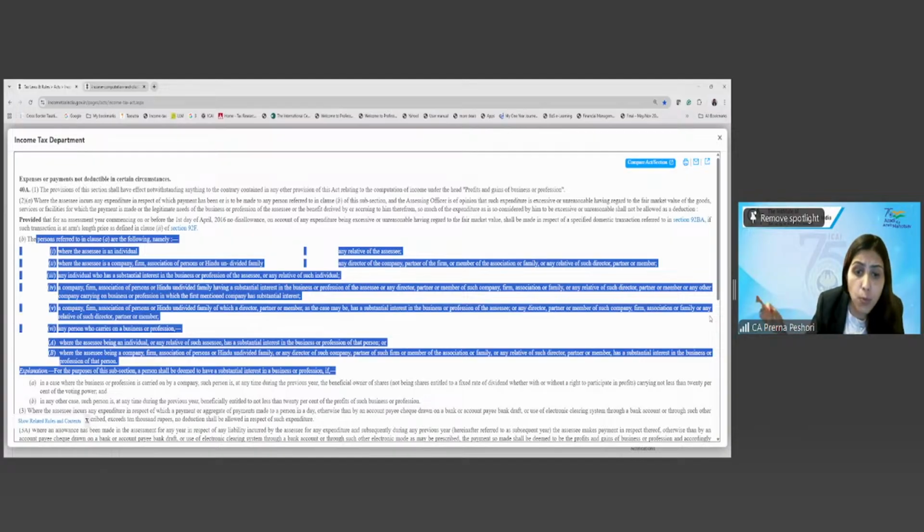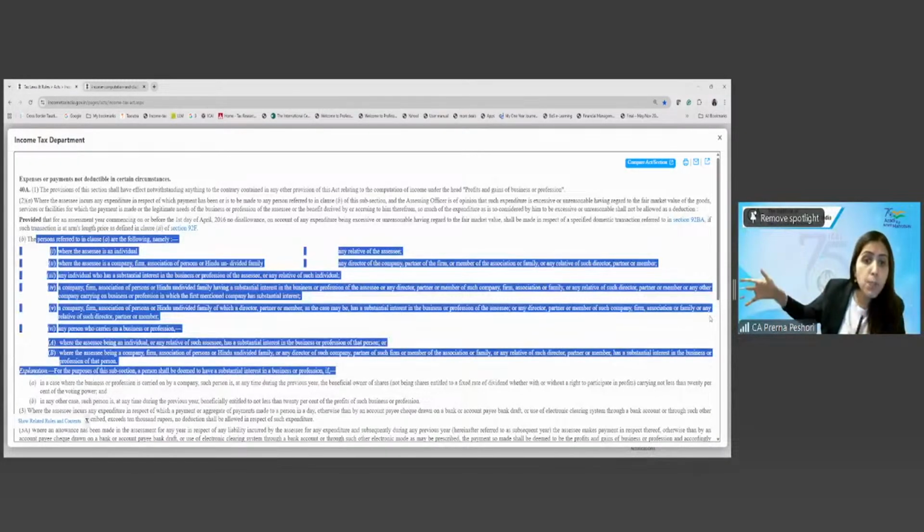So 40A(2) says that if the expenditure which is being paid to any specified person is excessive or was not required to be incurred at all, looking at the needs of the business, or there is no benefit derived by incurring that expenditure. Let's say, for example, I have paid the salary to an employee, but he is not rendering me any service.